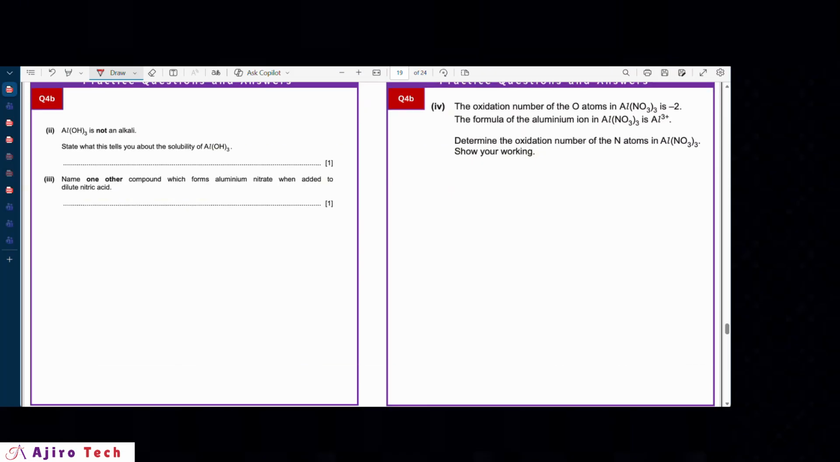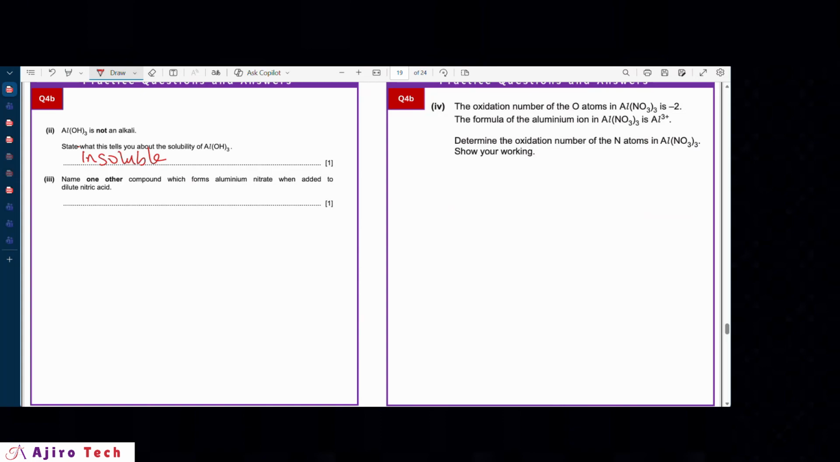Now, Al(OH)3 is not an alkali. State what this tells you about the solubility. So remember that since it is not an alkali, it means it is insoluble, right? Because alkalis are bases that are soluble. When you have a base that is not an alkali, therefore it's an insoluble base.